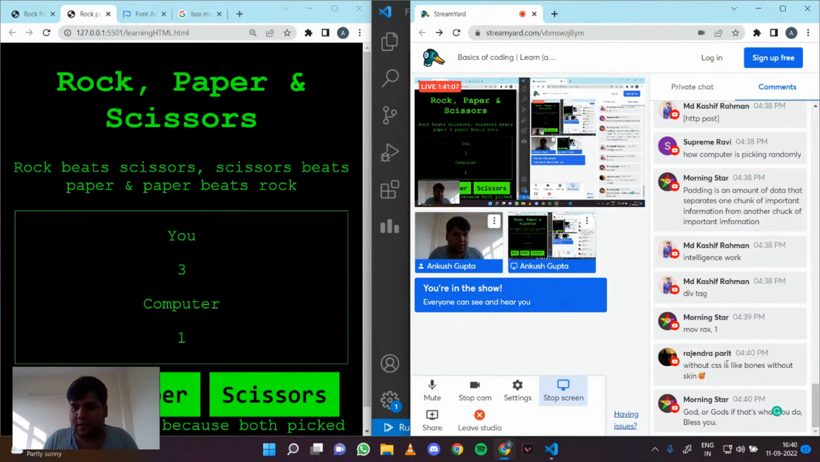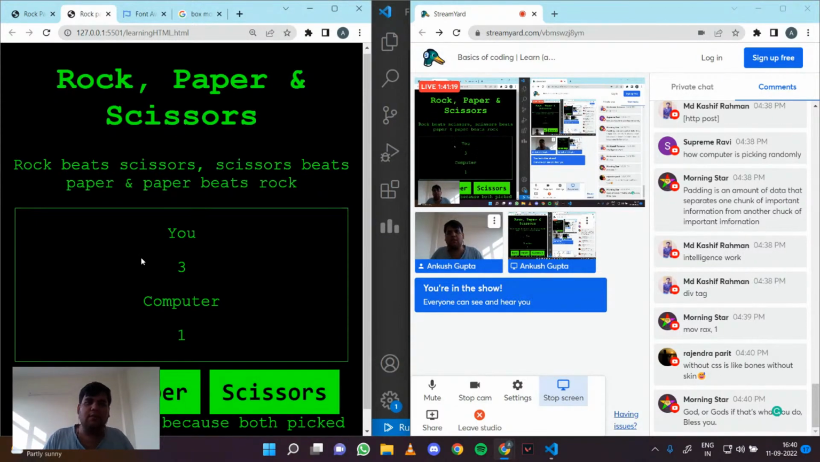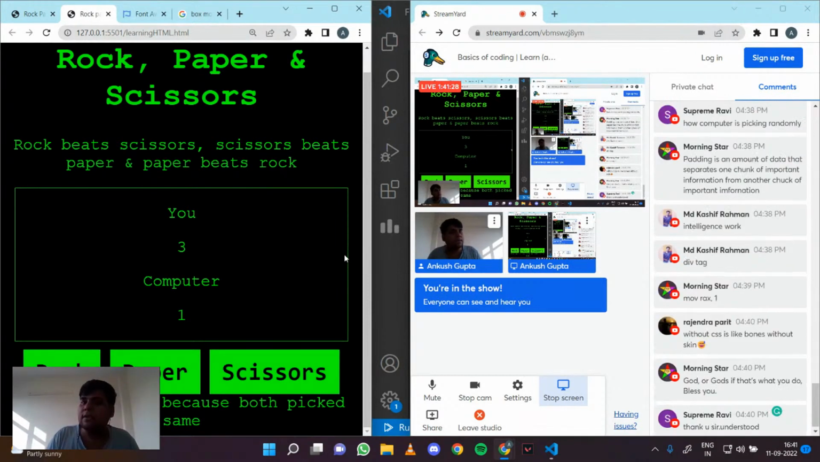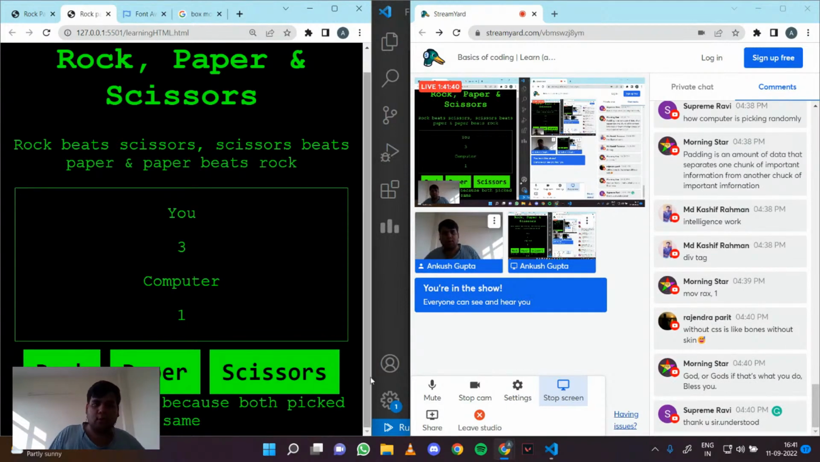Rajendra Parit says that without CSS it looks like bones without skin, and that's exactly the point. HTML is the bone structure. It is the structure: this is a heading, this is a paragraph, these are some divs, and these are the buttons, right? And CSS is basically the extra look. All the functionality will work the same without CSS, it's just that everything won't look the same, right? So that's the actual difference. So that was our whole game, right?